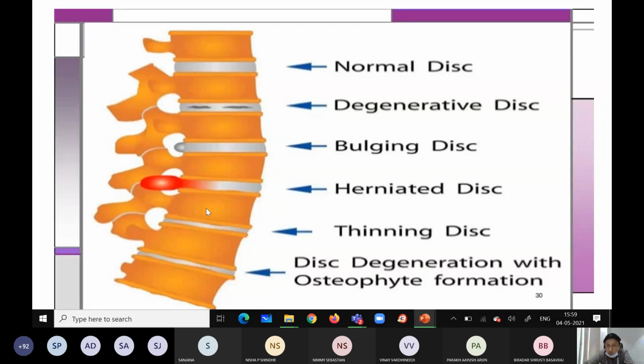As you know, the common complaint everywhere, everybody will complain of low backache, back pain. These are the different causes related to low back pain. So the intervertebral disc plays a very important role to give strength and stability to the vertebral column.